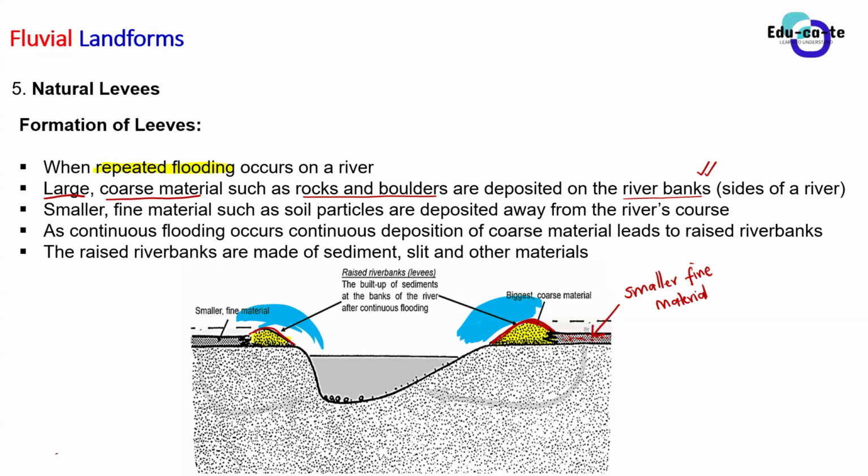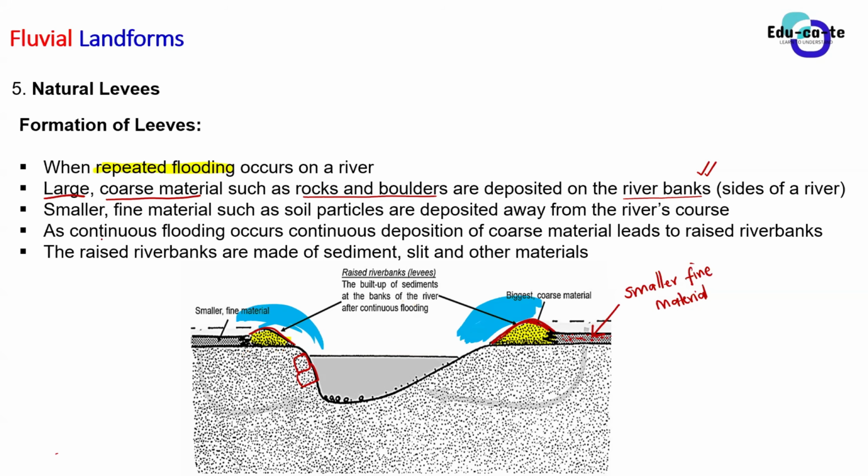Where are these rocks coming from? They're coming from the river, of course, or they are being pulled away from the soil. When the river is eroding, it removes material from the soil. It washes away the rocks found in the river channel, and then it deposits them next to the river to form these large coarse material piles, known as the natural levees.